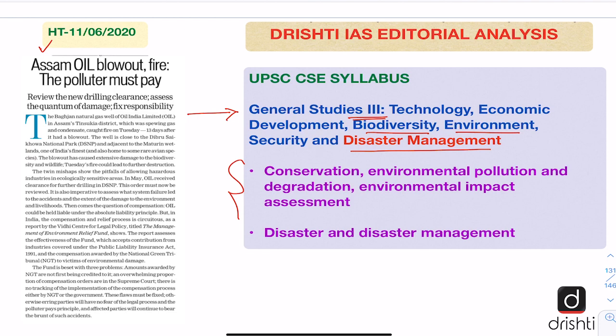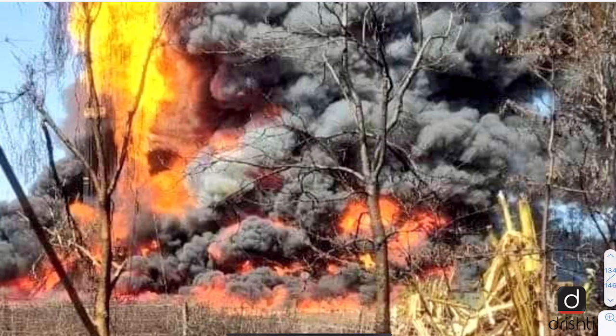So after establishing this linkage with the syllabus, now let us look at the key points of the editorial. Before moving on to the key points of the editorial, let us look at how this accident actually happened. So this is the scene of the natural gas well which is on fire after the blowout. And this fire started after 13 days of the blowout accident.